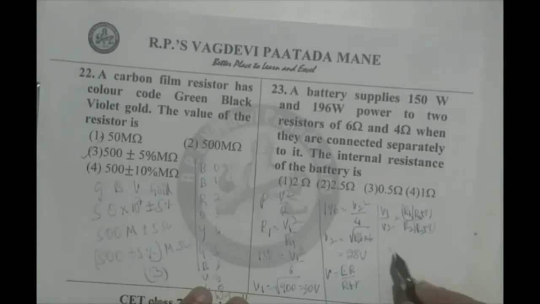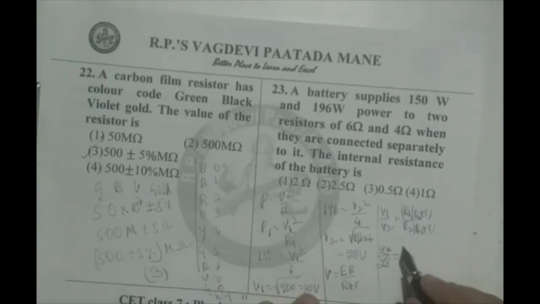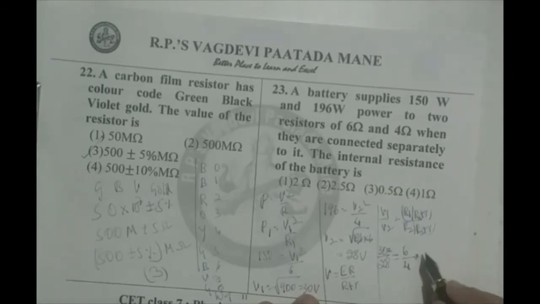We substitute everything here: 30 by 28 equals 6 ohms by 4 ohm into (4 plus r) in the numerator, (6 plus r) in the denominator.